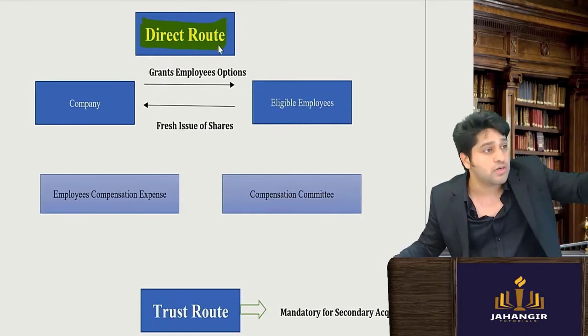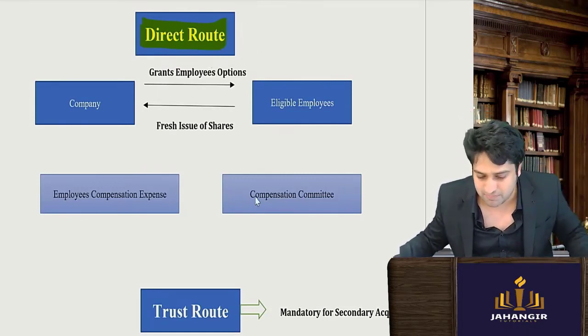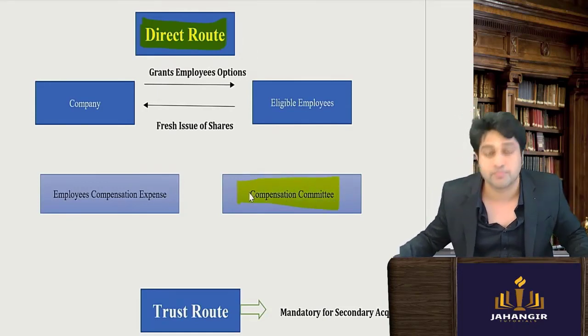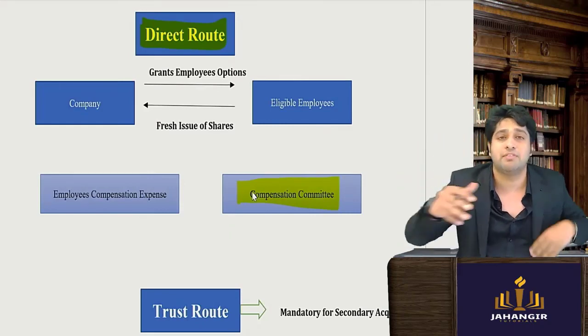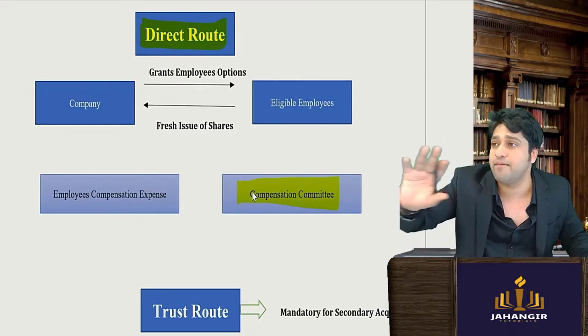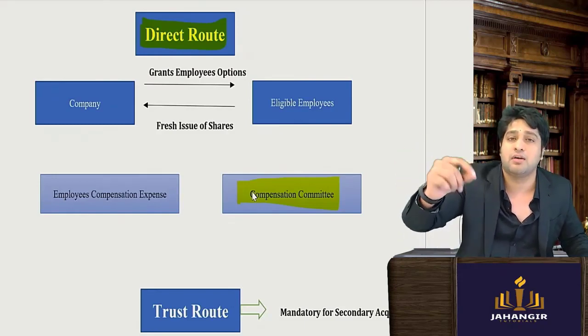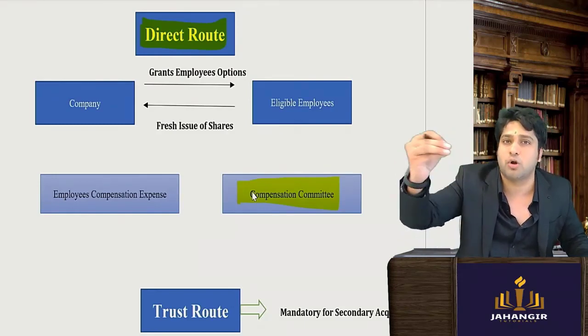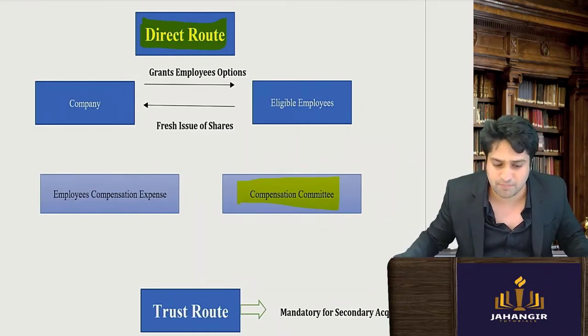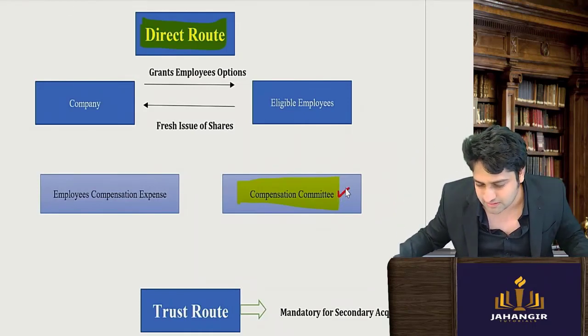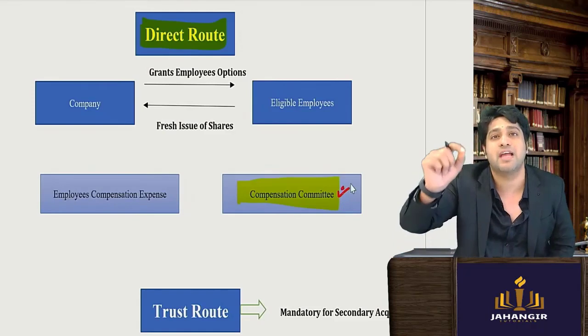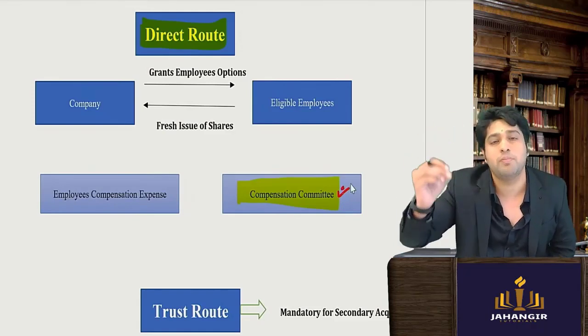To find who are these talented employees, the company has a compensation committee. This compensation committee will identify employees who should be given, what should be the pricing and what will be the terms and conditions. So a separate committee is made inside the company to identify the eligible employees.